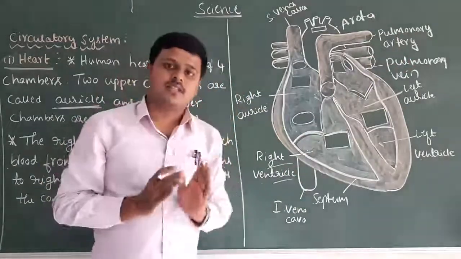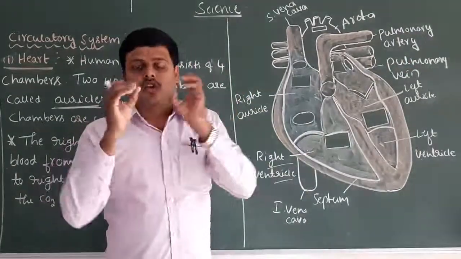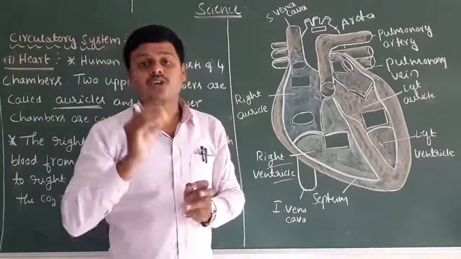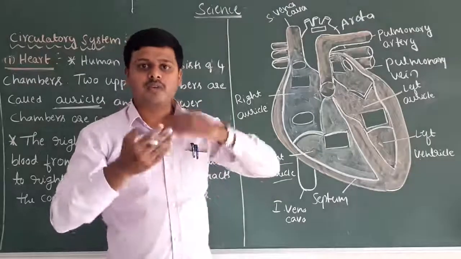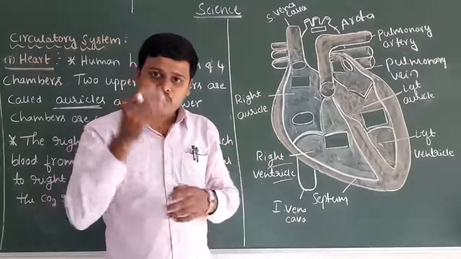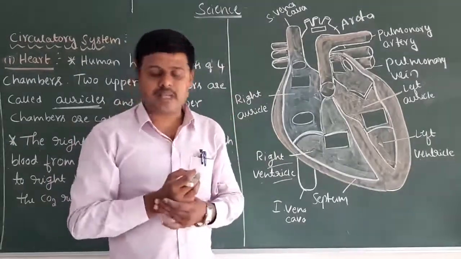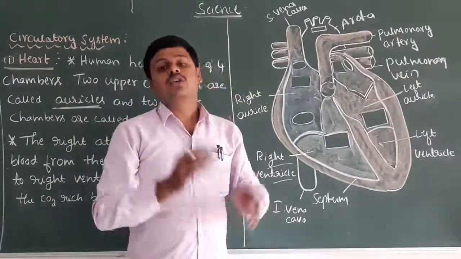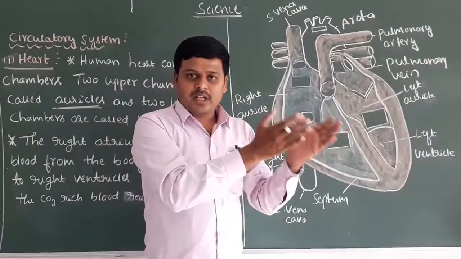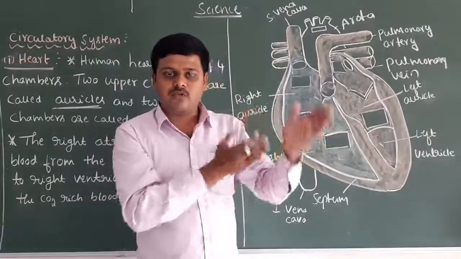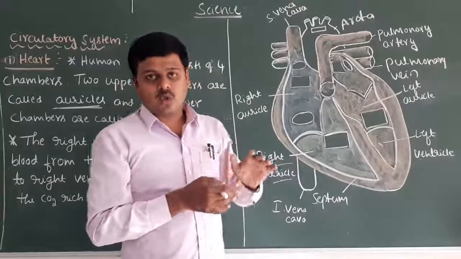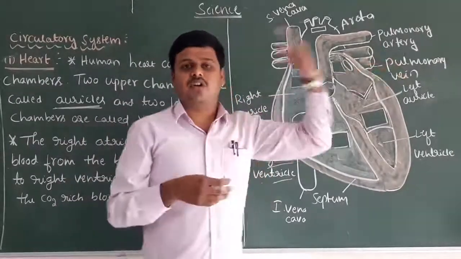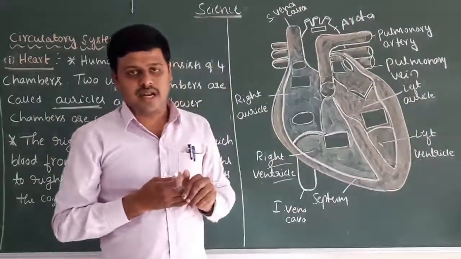So in the lungs, what will happen? The carbon dioxide rich gas is converted into oxygen rich gas. At the time of respiration, the exchange of gases takes place in the lungs. That phenomenon we have discussed in respiration. So this respiration is very helpful for the exchange of gases. After the deoxygenated blood is converted, the blood becomes oxygenated blood.